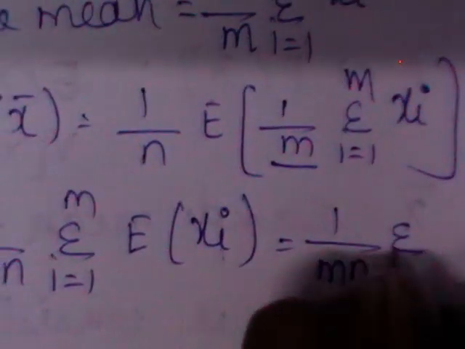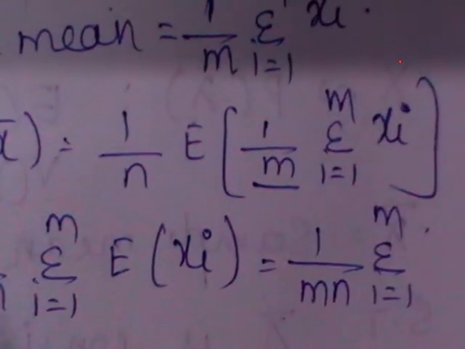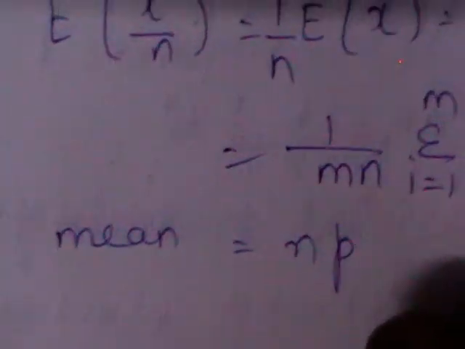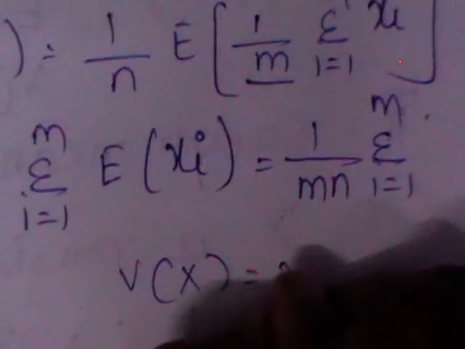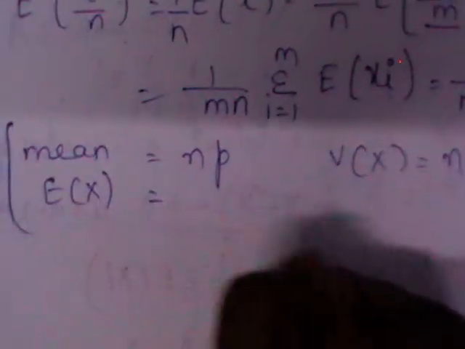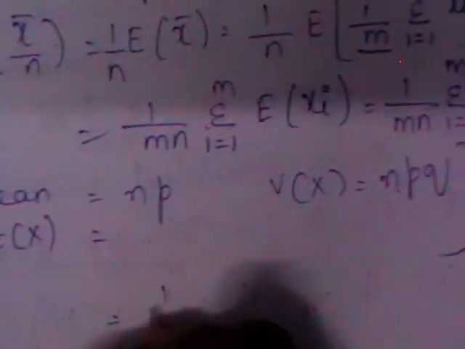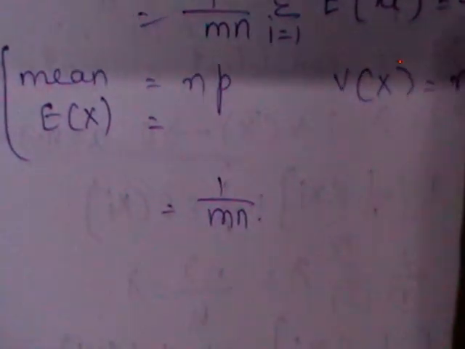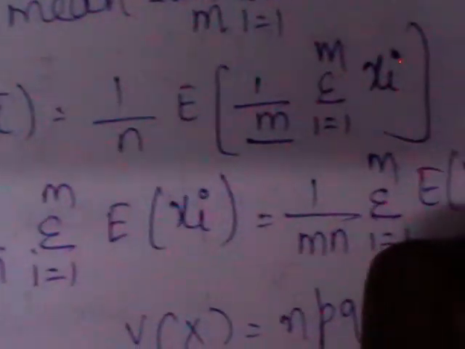What is the mean of the binomial distribution? Mean of the binomial distribution is np. Variance of the binomial distribution is npq. You know these two. So 1 by mn, sigma i equals 1 to m of np.